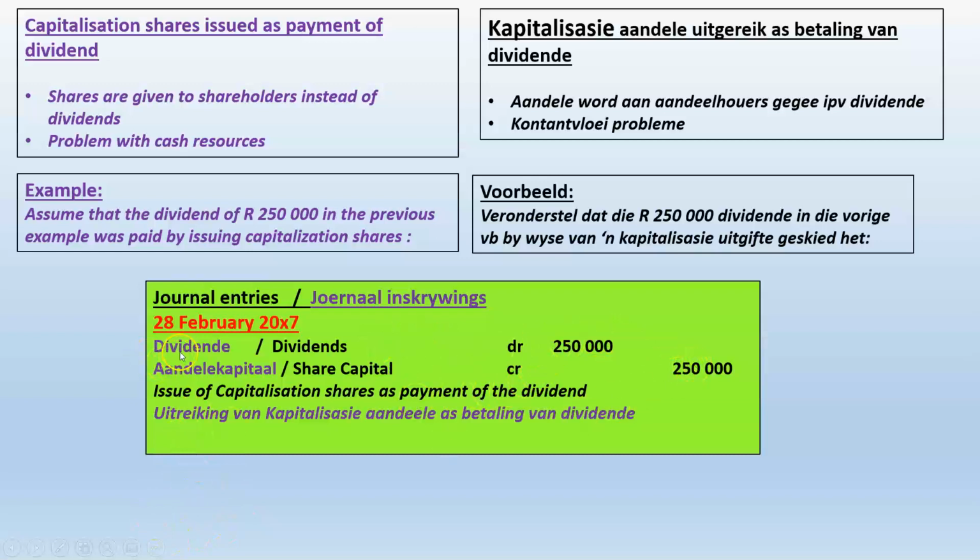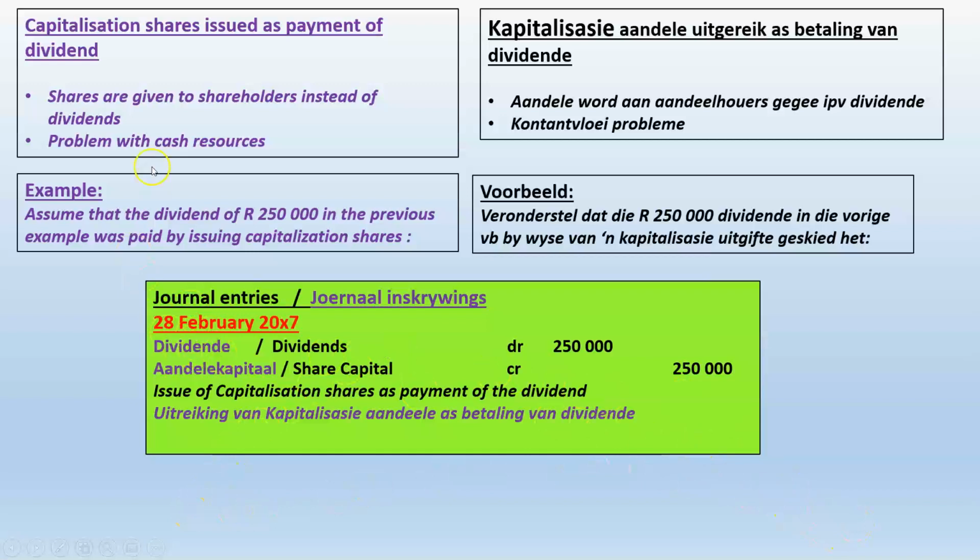But if we decided at the declaration of dividend date that it is going to happen by way of a capitalization issue, then we're not going to credit shareholders for dividends 250,000 and then debit shareholders for dividends again with 250,000 and credit share capital with 250,000.